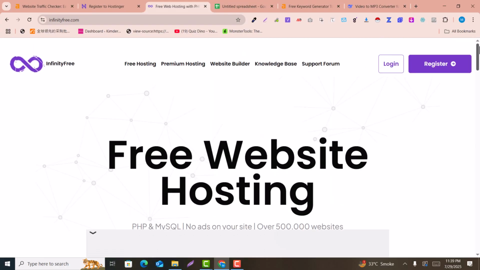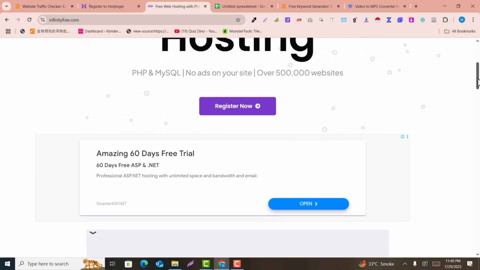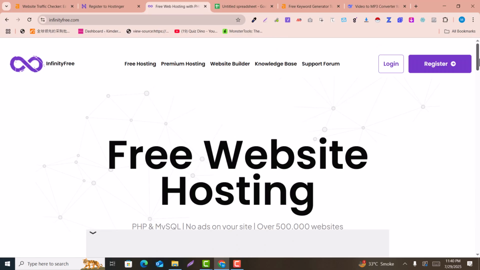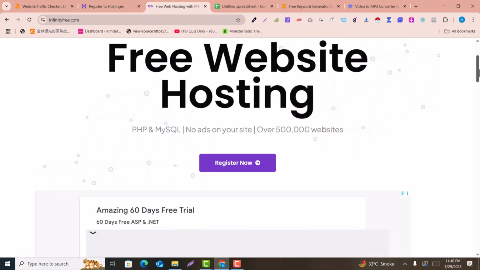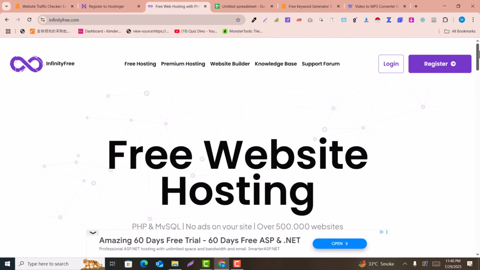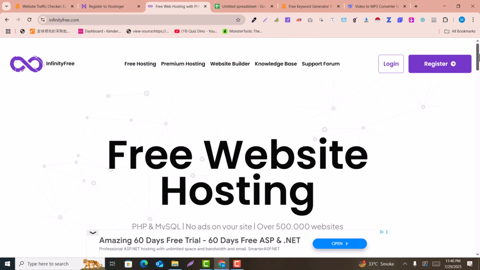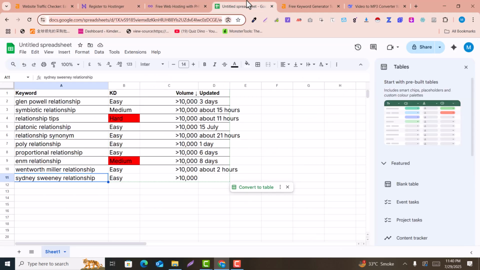If you cannot afford the paid hosting, you can go with InfinityFree.com, which provides you free hosting and a domain. I still recommend you go with paid hosting from Hostinger, because with free limited hosting you will face some speed issues, and these free domains are not recommended by Google. If you are practicing and learning blogging, the free Infinity is good for you. But if you are going to start a professional career, you must go with Hostinger. So let me get back to the topic.